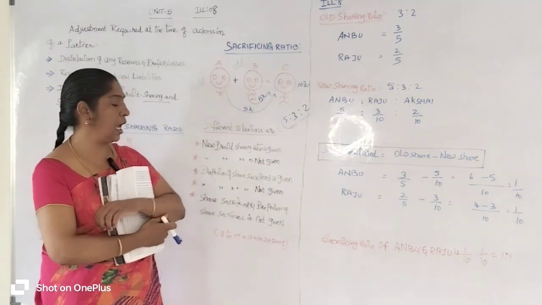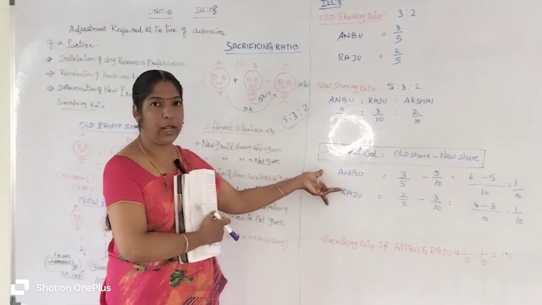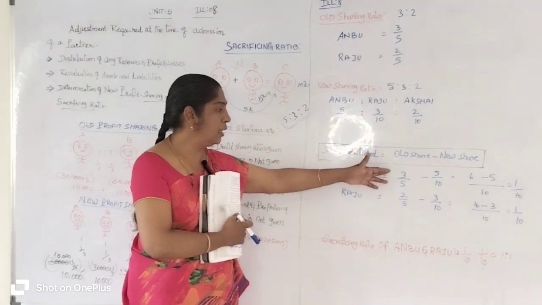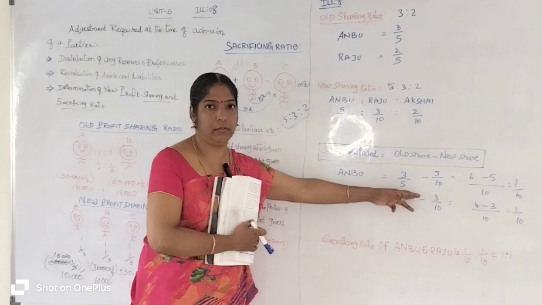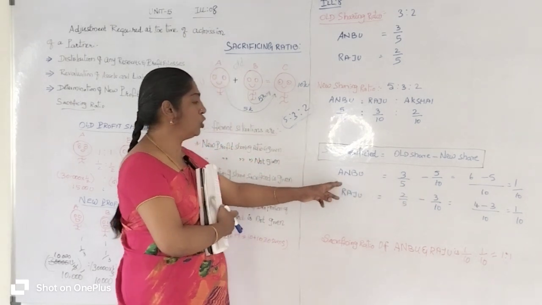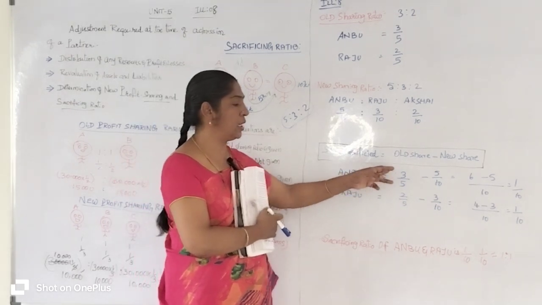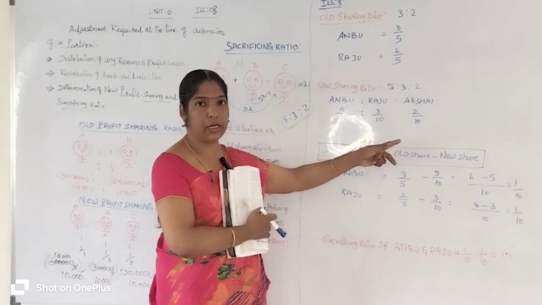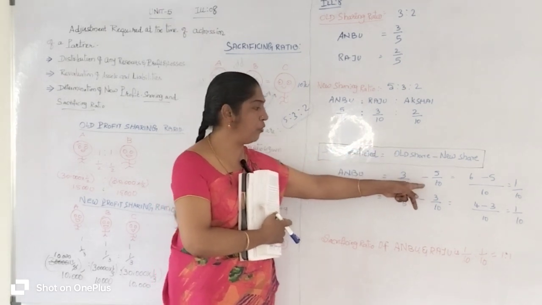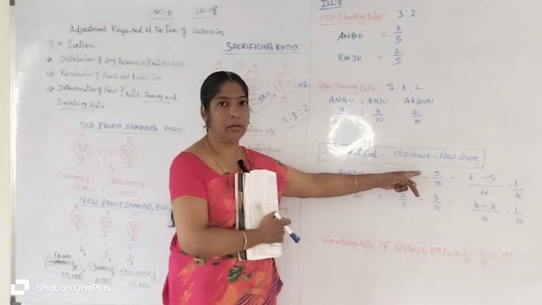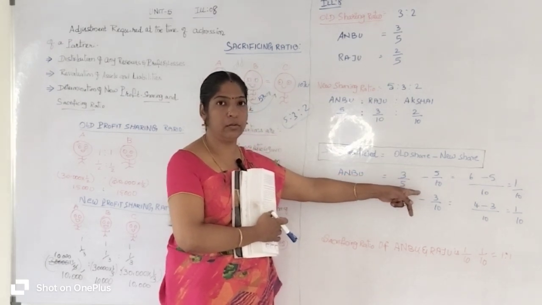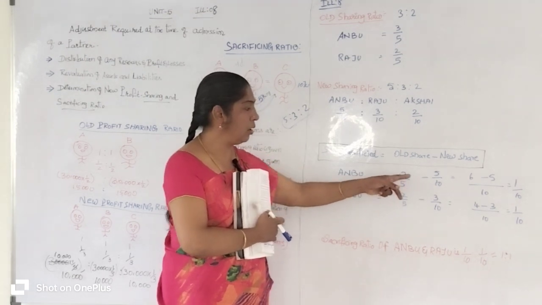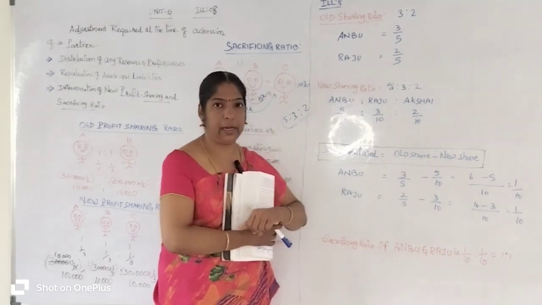Listen here carefully. Both are old partners. Their profit sharing ratio is reduced from 3/5 to 5/10. Anbu's old share ratio is 3 out of 5. After admission of Akshay, Anbu's new profit sharing ratio is 5 out of 10. So there is a lot of difference between 3/5 and 5/10.